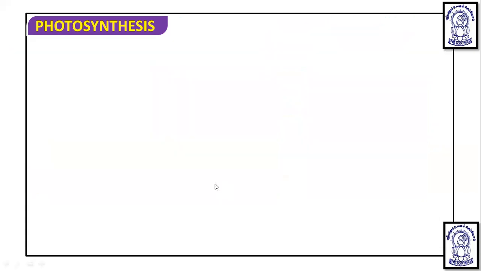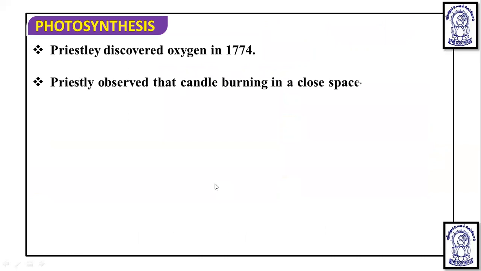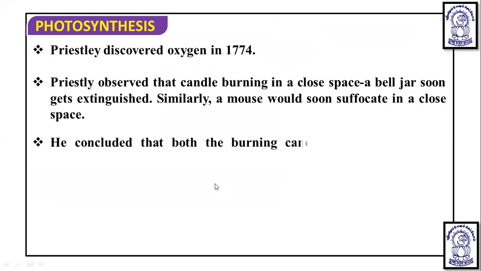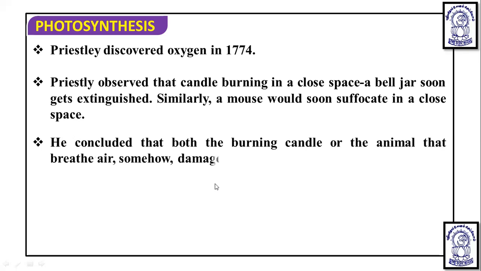So from this experiment, Priestley discovered oxygen in 1774. Priestley observed that a candle burning in a closed space, a bell jar, soon gets extinguished or stops burning. Similarly, a mouse would soon suffocate in a closed space. He concluded that both the burning candle and the animal, that is the mouse, that breathe air somehow damage the air, because they are releasing CO2.